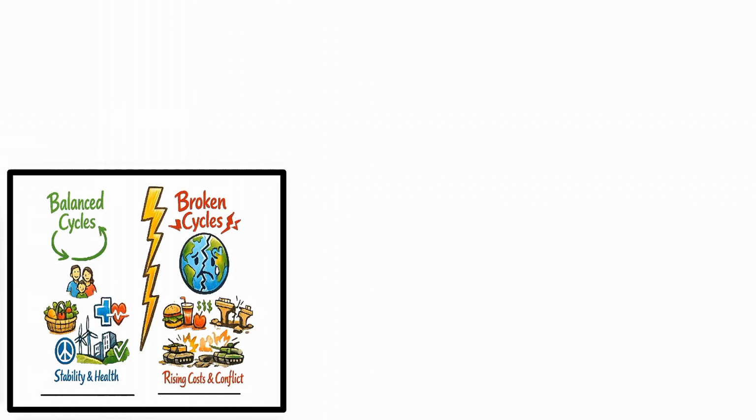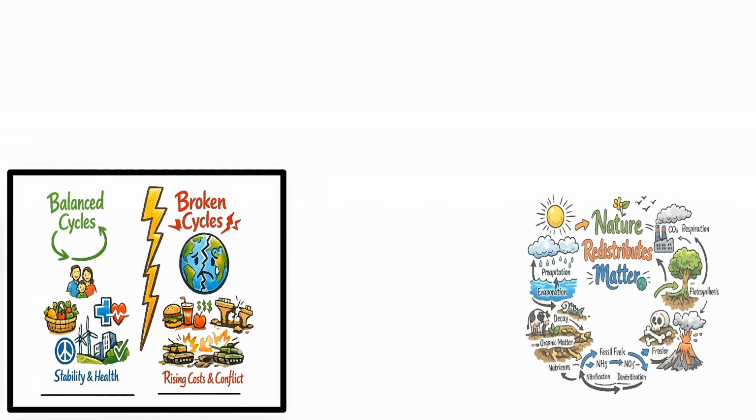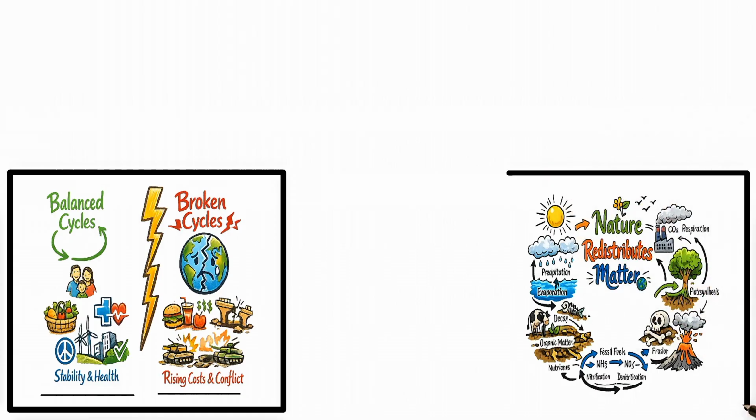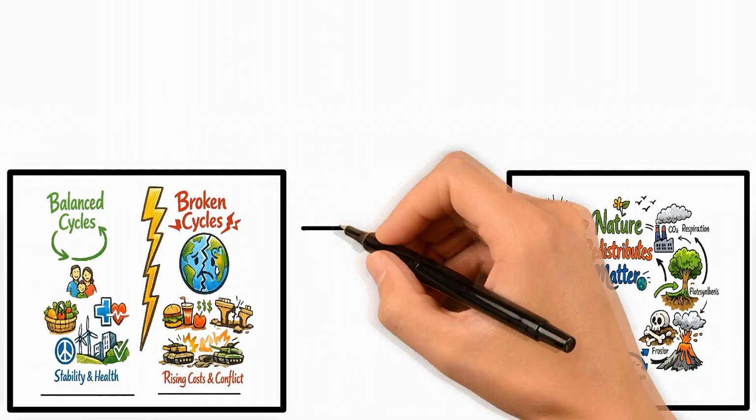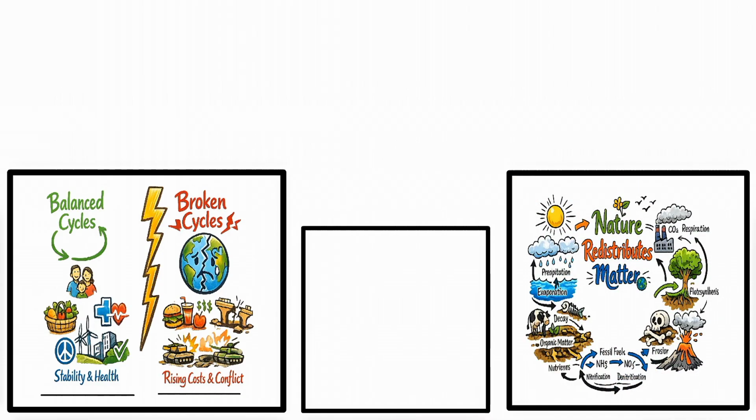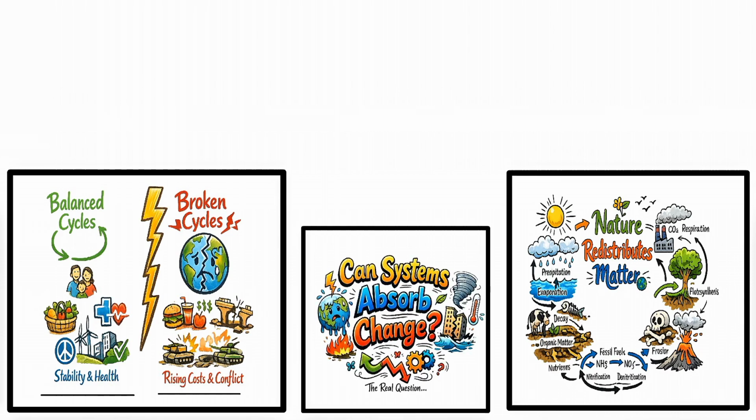Before we end, zoom out one last time. Biogeochemical cycles reveal a hard truth. Nature doesn't lose matter, it redistributes it. The real question is not whether change happens, but whether systems can absorb it.